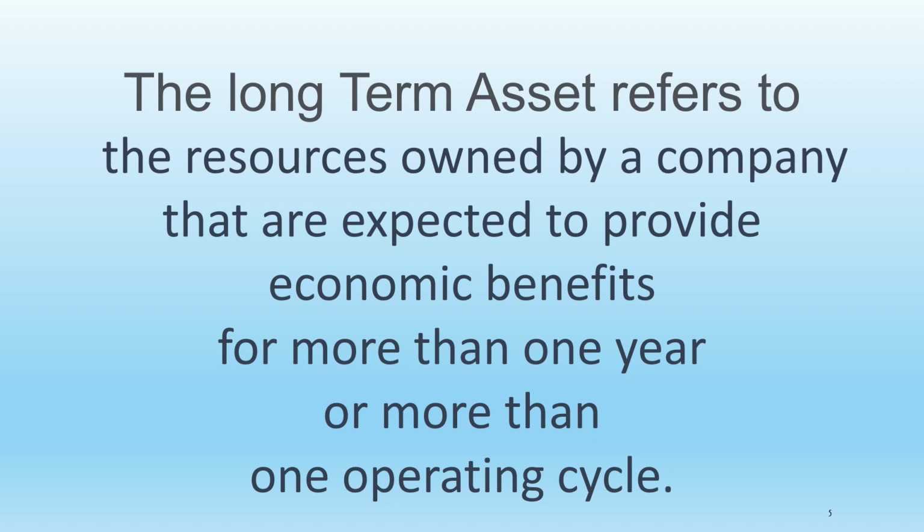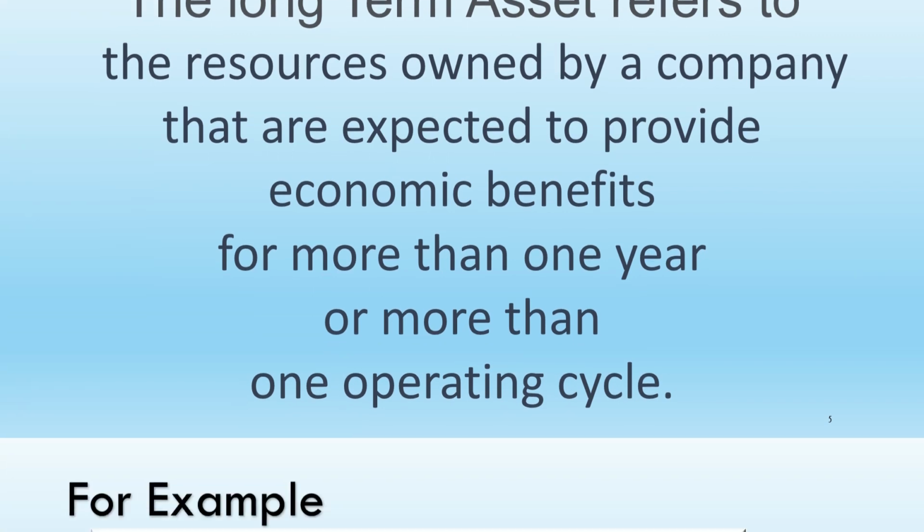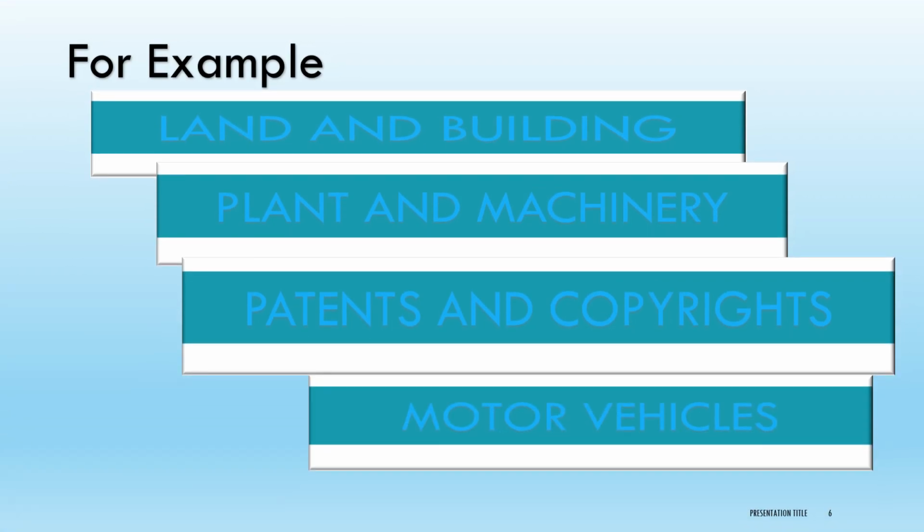When you purchase raw material, convert it into finished goods, pack it, advertise it, and sell to the buyer in exchange of money, that is known as one operating cycle or one business cycle. Examples of long-term assets that are used for more than 1 year are land and building, plant and machineries, patents, copyrights, motor vehicle, etc.